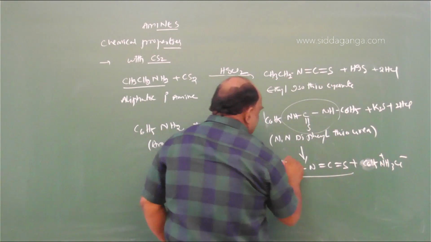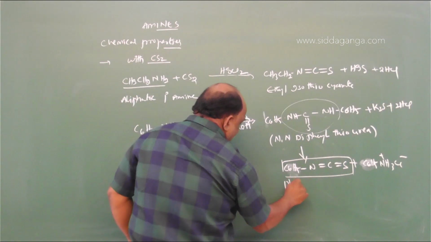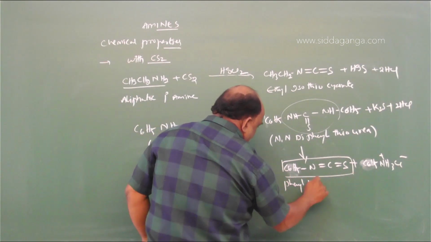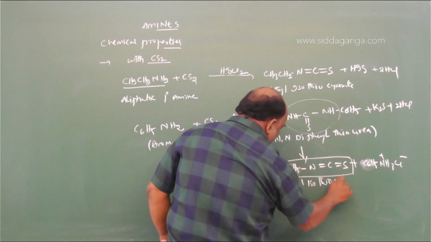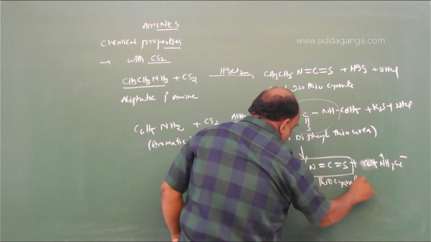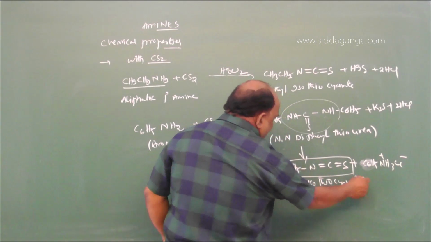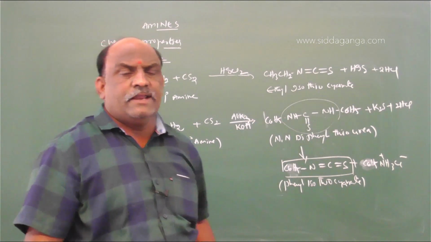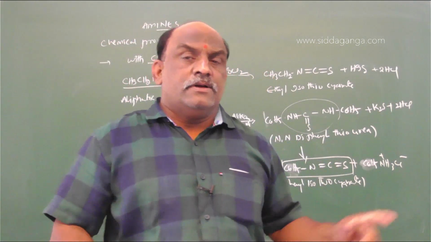This is called phenyl isothiocyanate, the second step product.